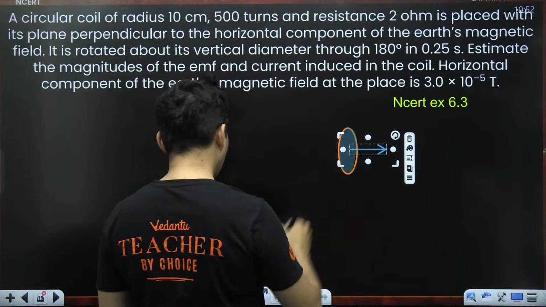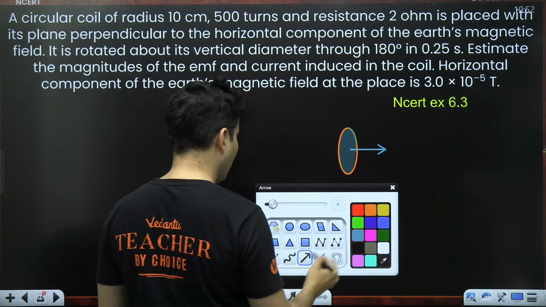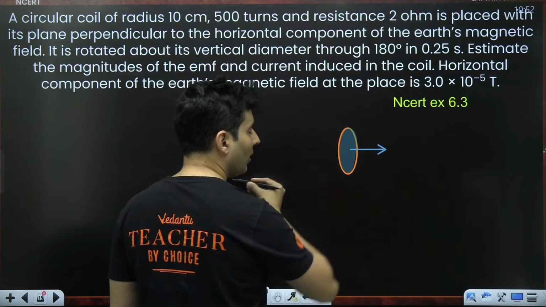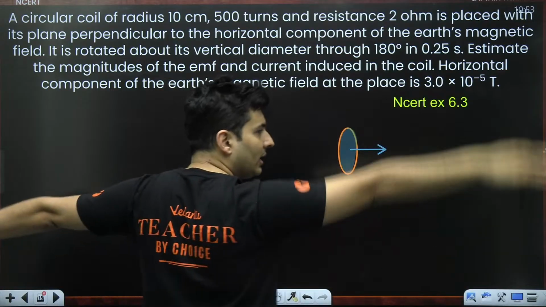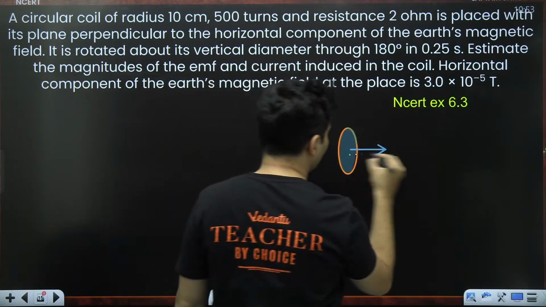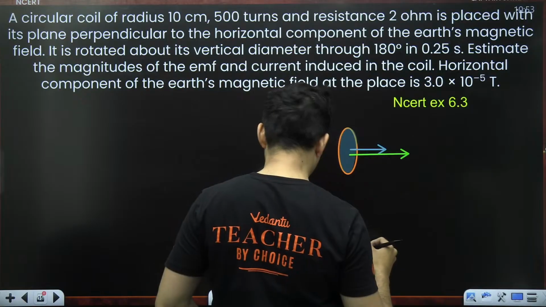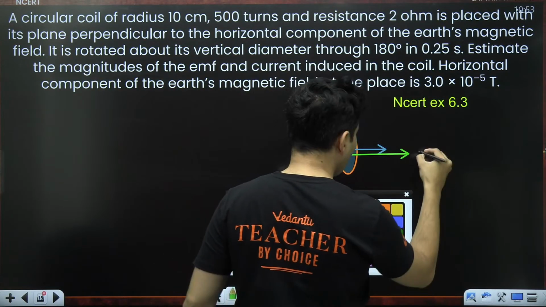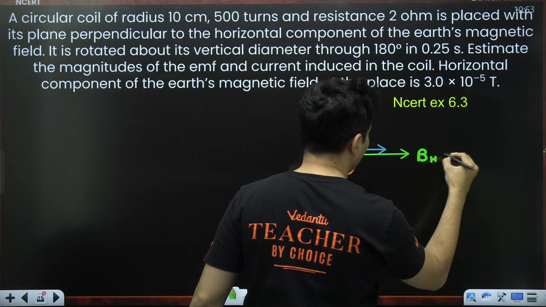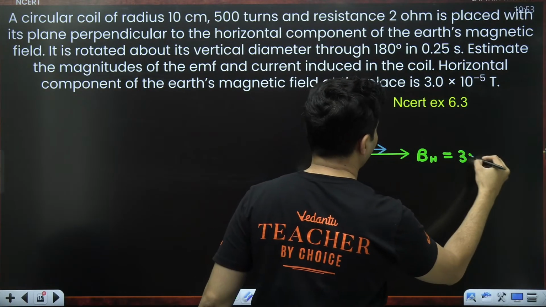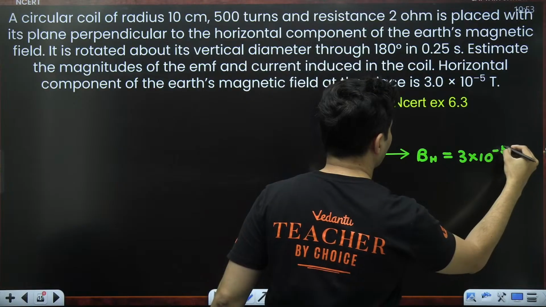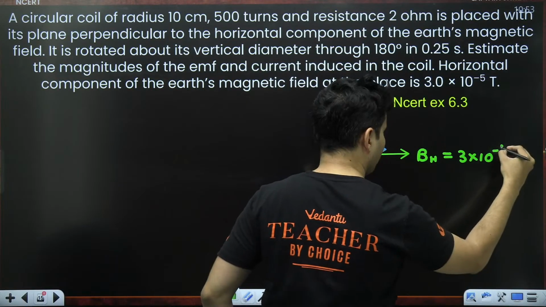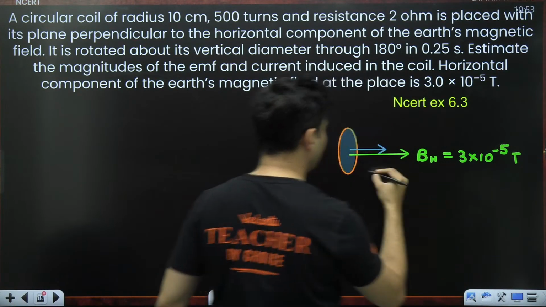The plane of the coil is perpendicular to the horizontal component. Horizontal is like this. This is vertical. So this is the Earth's magnetic field which is given to me. The Earth's horizontal magnetic field is 3 into 10 to the power minus 5 Tesla.